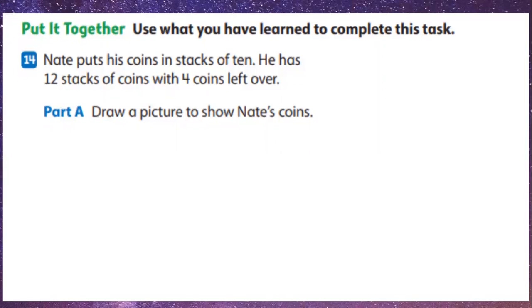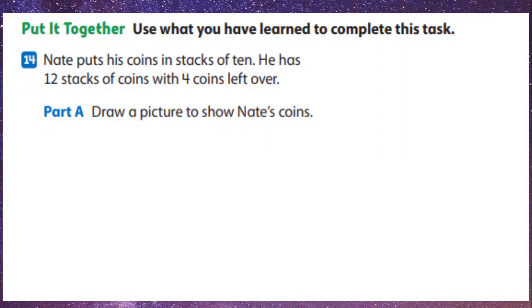So we have Nate. Nate puts his coins in stacks of 10. He has 12 stacks of coins with 4 coins left over, so it's a word problem. We need to read it twice. Nate puts his coins in stacks of 10. He has 12 stacks of coins with 4 coins left over. Okay, so I'm visualizing in my head.